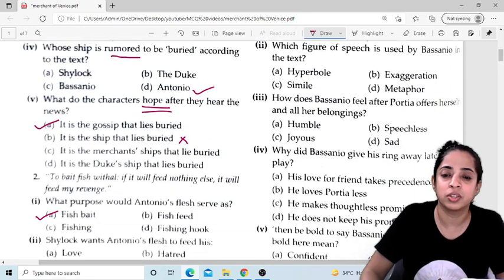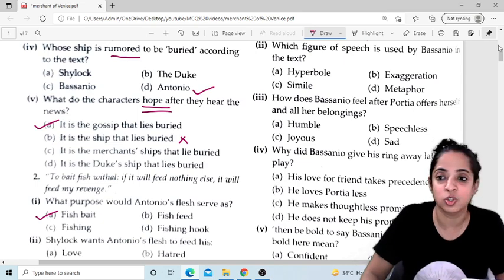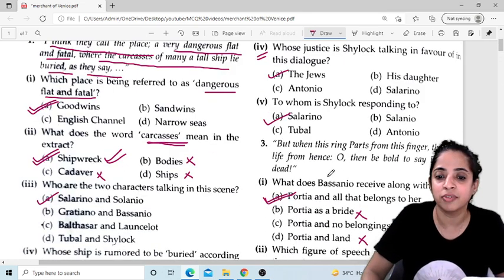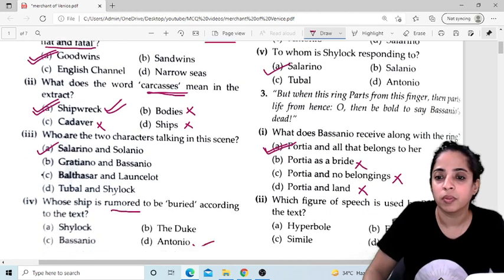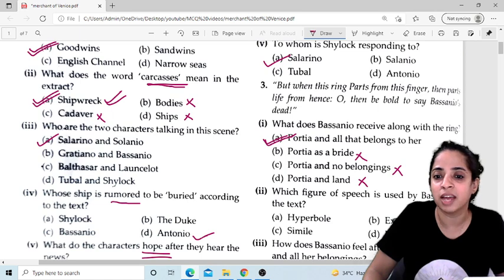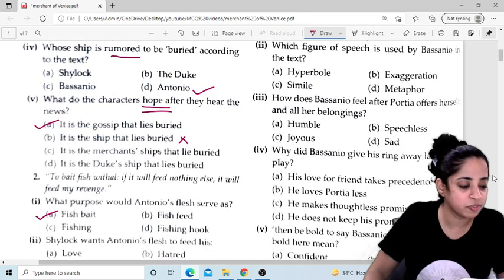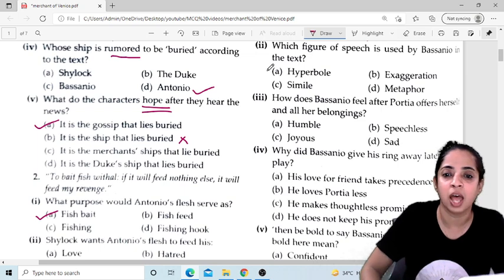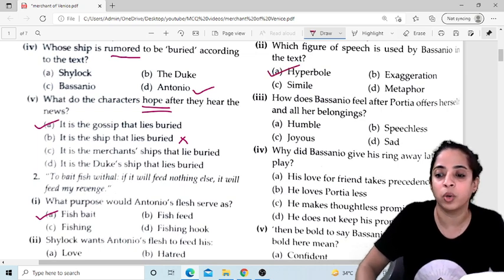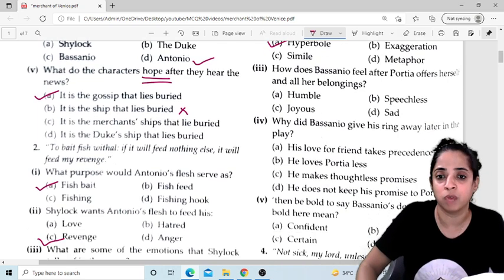Now question number 3. Which figure of speech is used by Bassanio in the text? Read the text again carefully. "But when this ring parts from this finger, then parts life from hence. Oh, then be bold to say, Bassanio is dead." So what is the figure of speech, dear children? Here it is hyperbole.